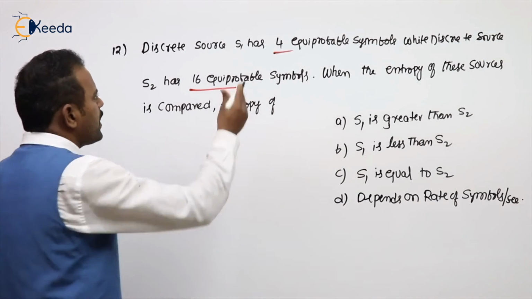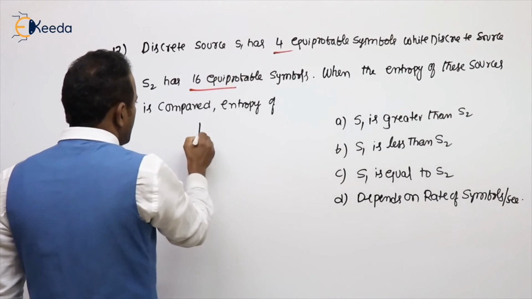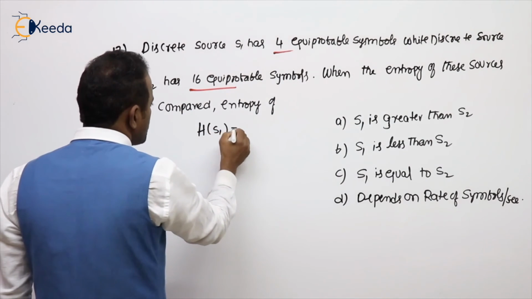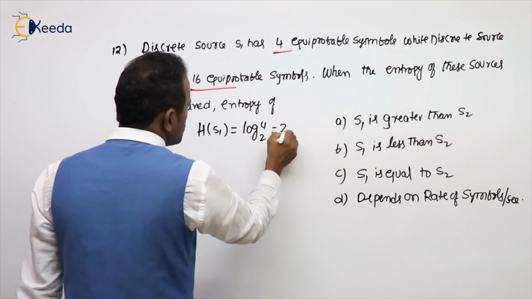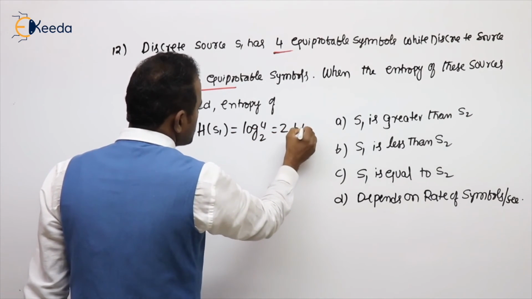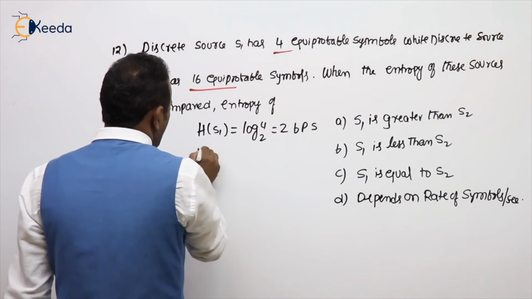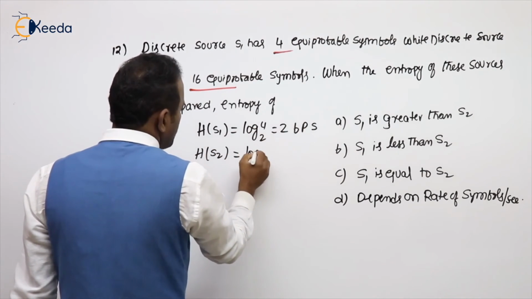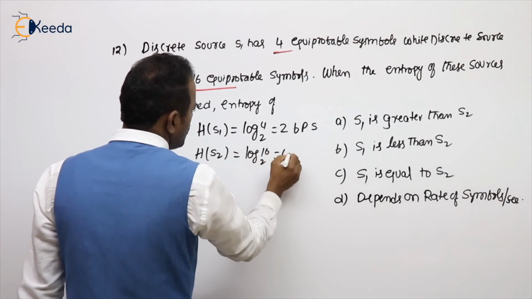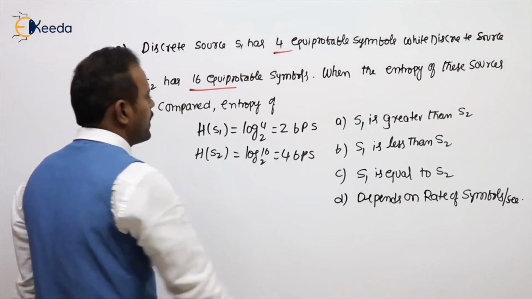What is the entropy of the first source? It has 4 equiprobable symbols, so log 4 base 2, that is 2 bits per symbol. The entropy of source S2 is log 16 base 2, 4 bits per symbol.